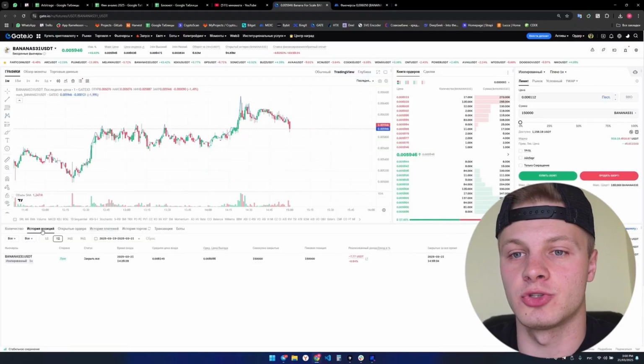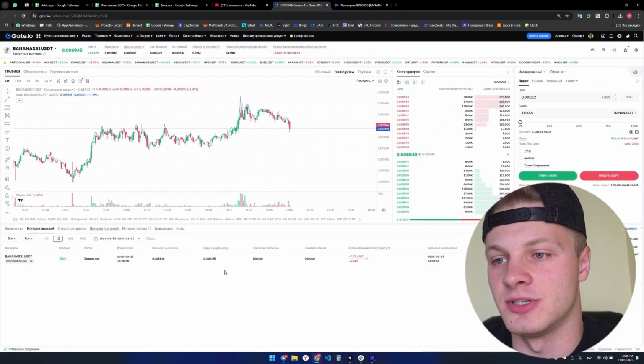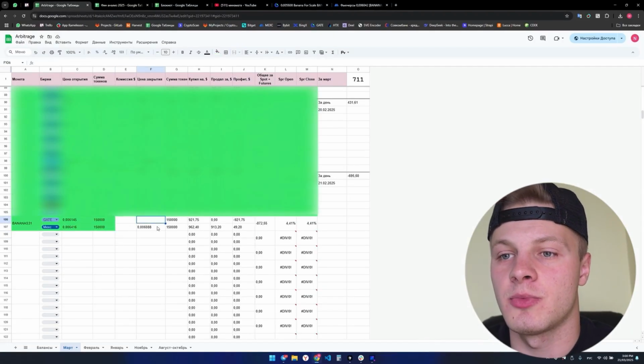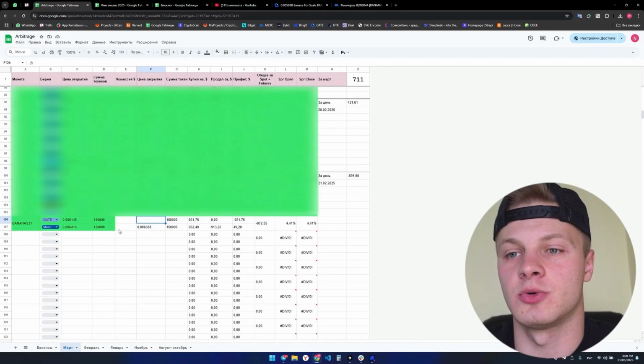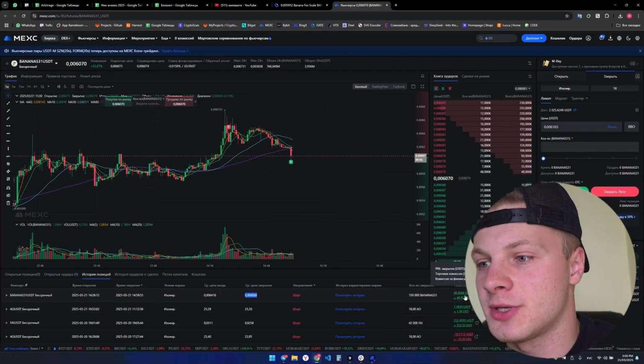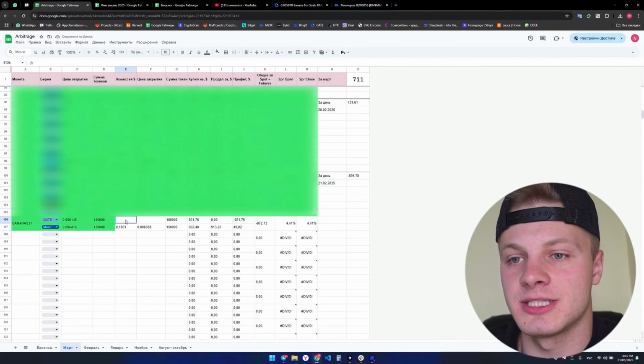Here we have Gate. I'll show the orders and the position history. As you can see, I opened a long for 150,000. I closed it with a loss of $7.7. And on MEXC, let's see how much the short closed for now. We'll also enter all this data now, calculate it together, and in the end see how much we managed to earn. As you can see on Bananas 31 on MEXC I have a short, and in the end the profit was 49 bucks. We enter the commission, 18 cents.